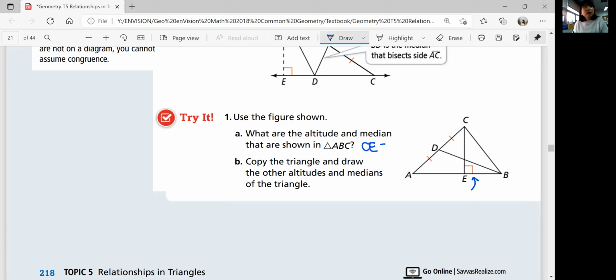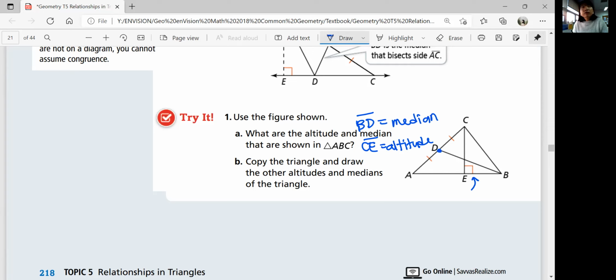And BD is the median because D is the midpoint. So one vertex to a midpoint is a median. One vertex to a perpendicular point that makes a line perpendicular to the opposite side is an altitude.